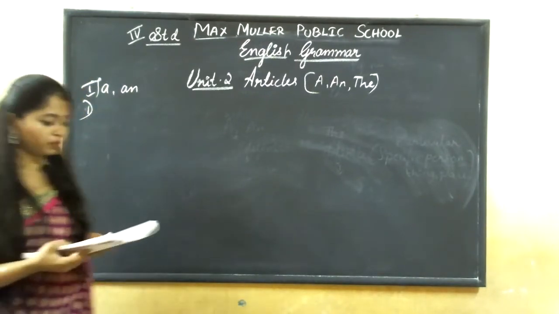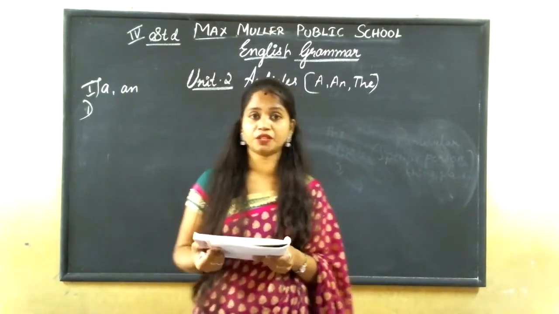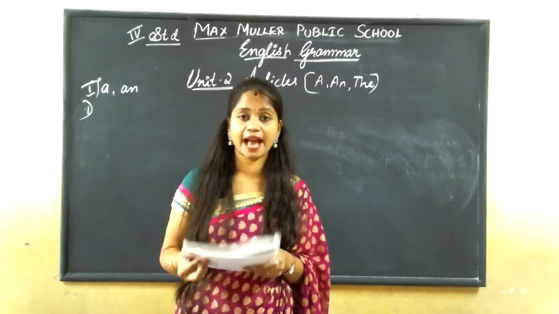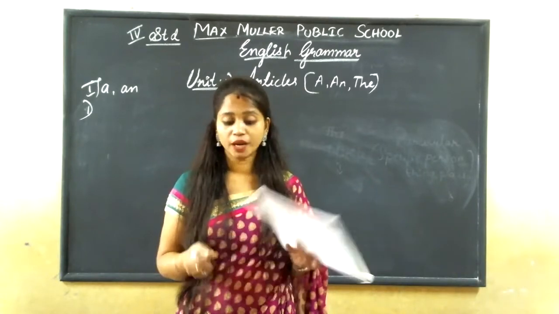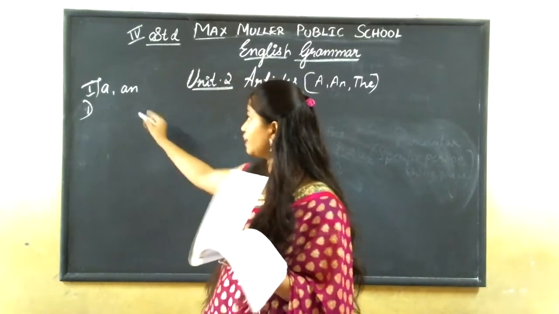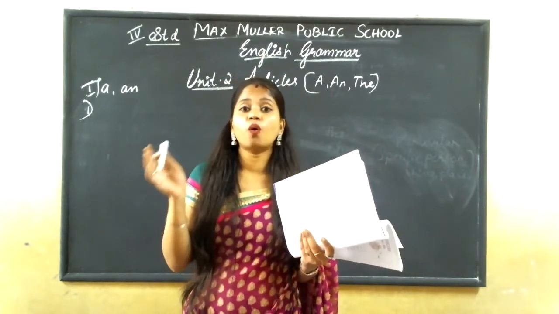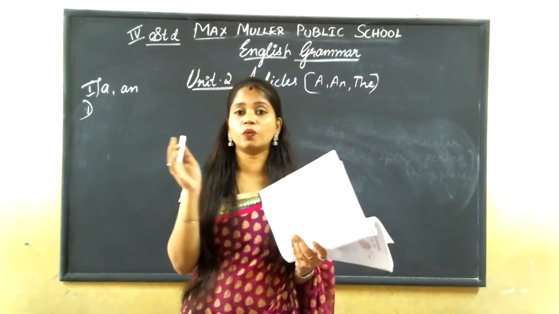Now, see here. Where you will use an, particularly. I have told this also. An is used before vowel sounds.